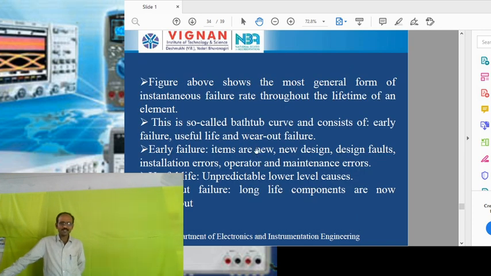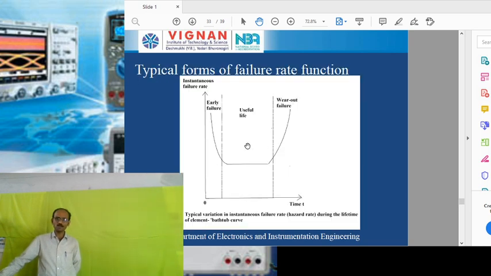The above figure shows the most general form of an instantaneous failure rate through the lifetime of any element. If you purchase any product or measurement system, its entire lifetime has three periods: the early failure period, the useful life period, and the wear out failure period. We define all these three periods based upon the instantaneous failure rate and the time t.